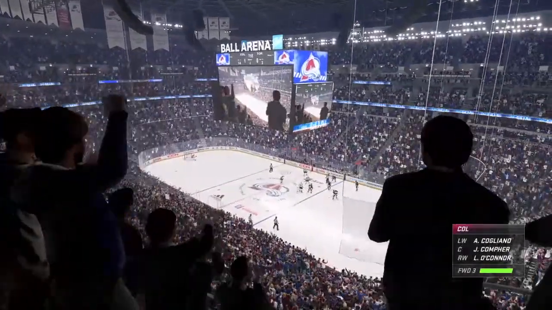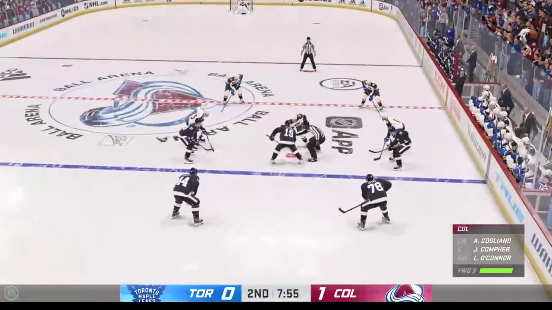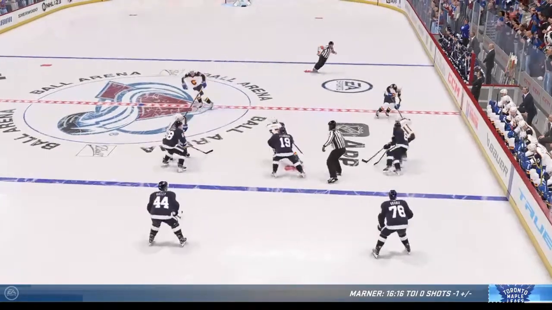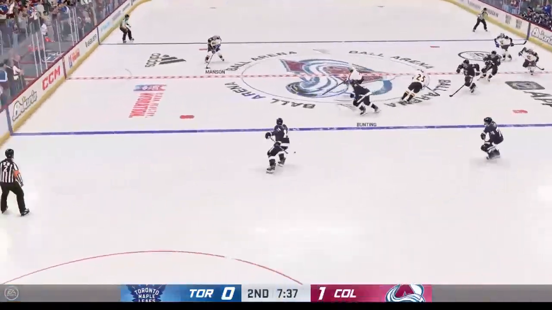And after review, it is going to be no goal. Face-off back to center. It's been all Avalanche in this game. Toronto has had no time really in the Colorado zone.